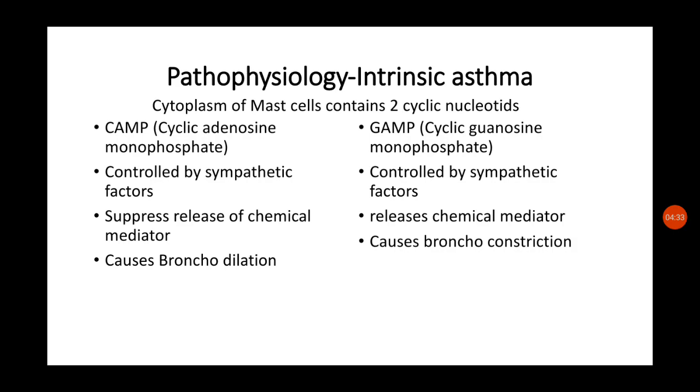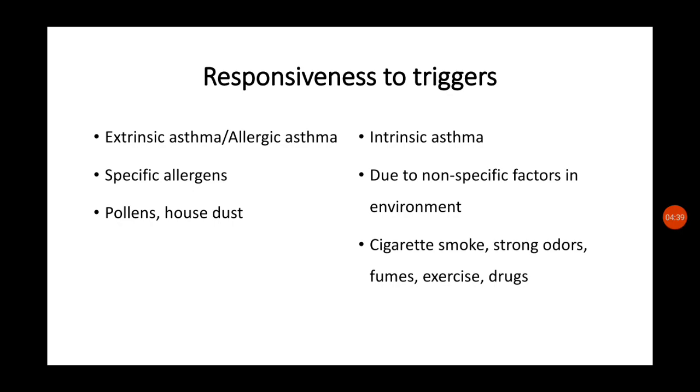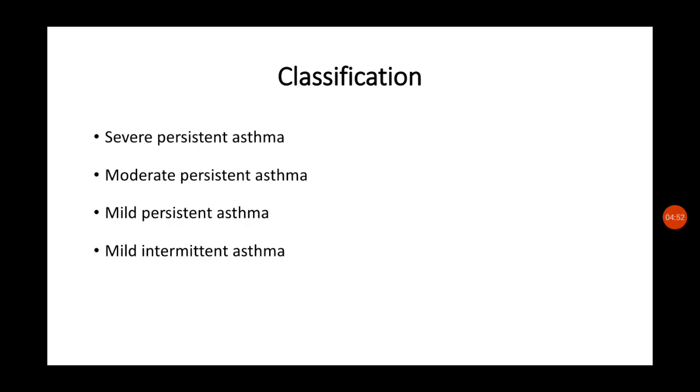The next is intrinsic asthma. Here, as we have already seen, intrinsic asthma occurs due to non-specific factors present in the environment. It can be cigarette smoke, strong odor, fume, exercise or drugs.